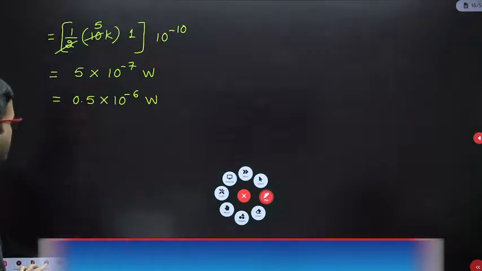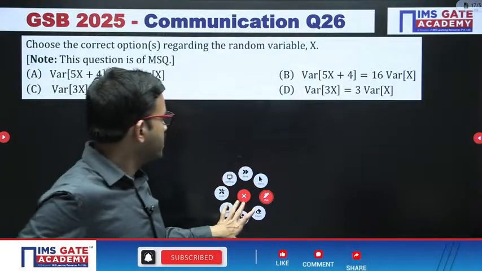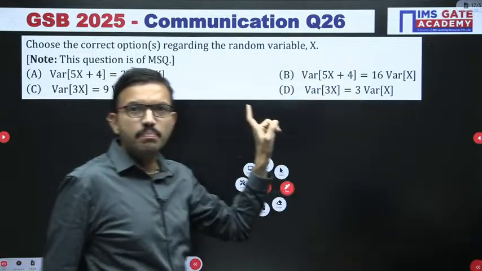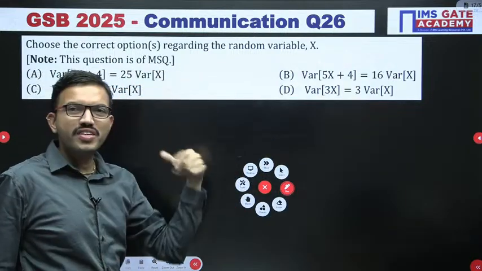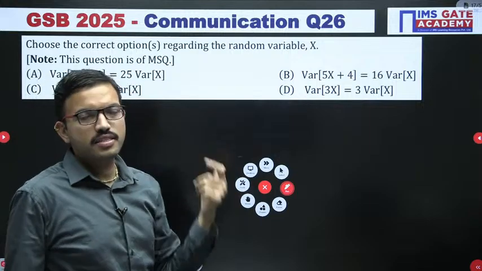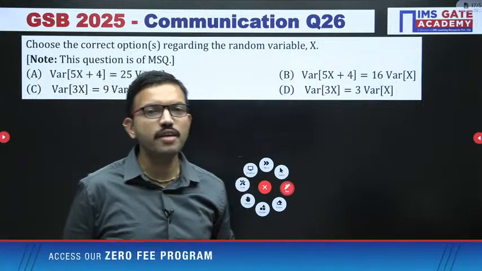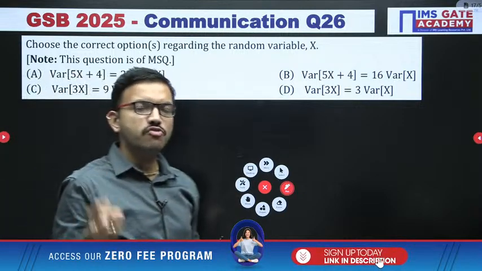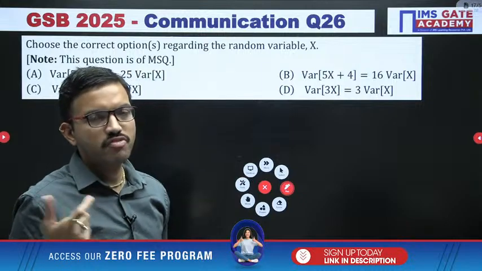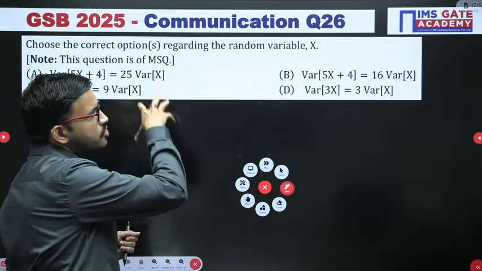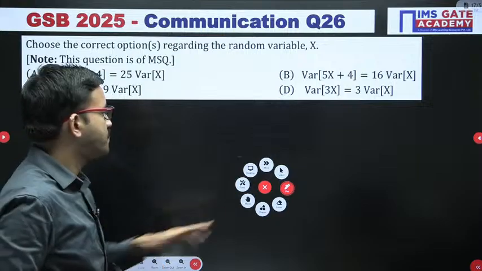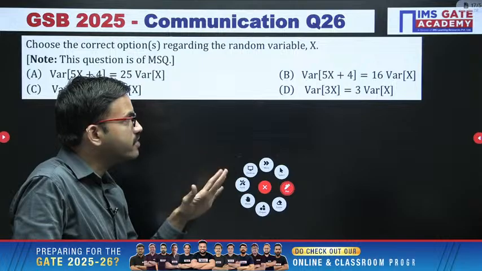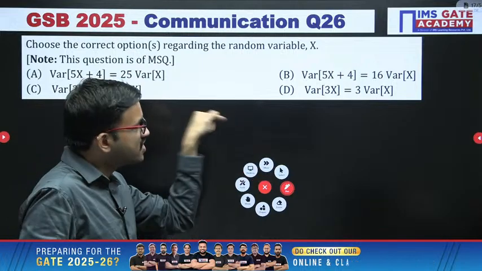Next question, I hope all of you can give a try. This is the question I have kept here, but when you read it, you may feel that, sir, this question belongs to mathematics regarding the random variables concept. Yes, I agree, but if in the same question we introduce the word random process, that means x of t, y of t, etc., then that particular question will belong to communication. Because in maths you are studying only random variables and probability, whereas the continuation of random variables is random process.